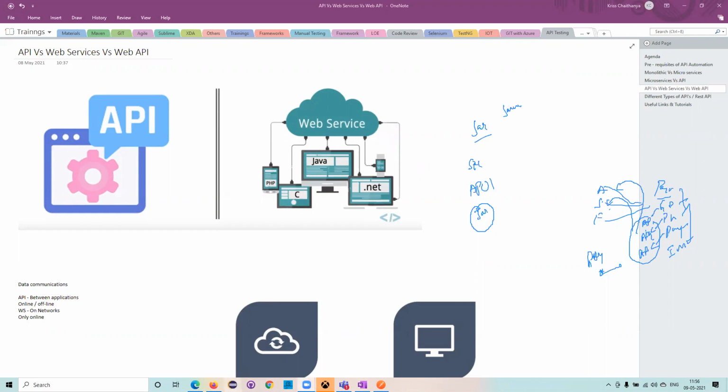For example, if I go to this particular jar file in Java, I'll have all my JRE jar files. So this jar is also called an API. All the libraries or utilities are also called APIs.